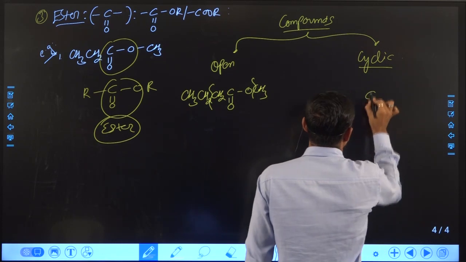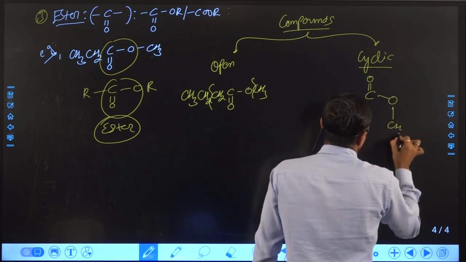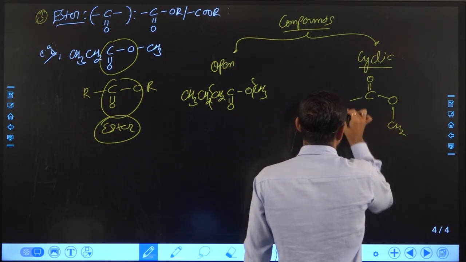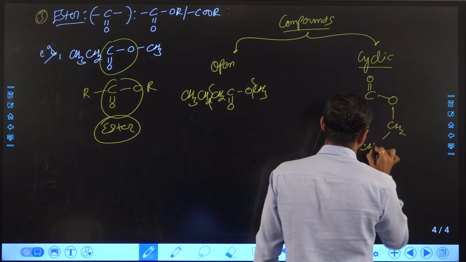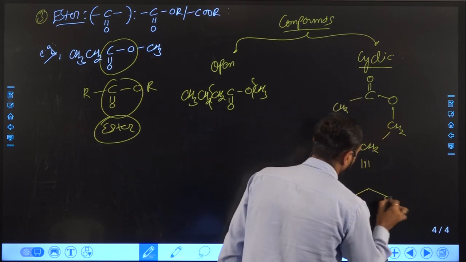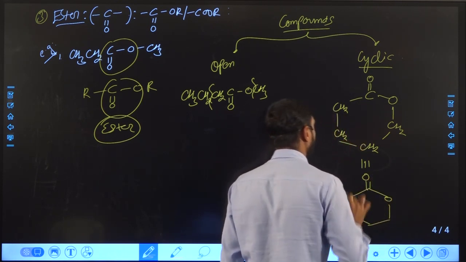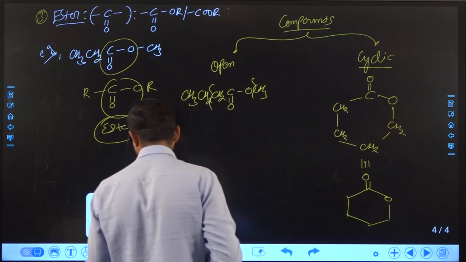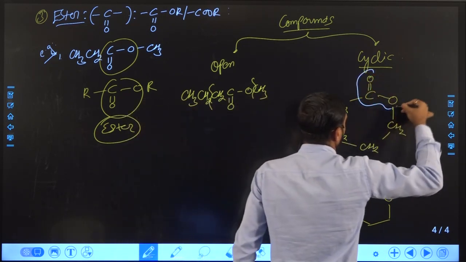Suppose we take one example, COO. We can draw this compound like this as well. You can see in this compound the functional group is ester.